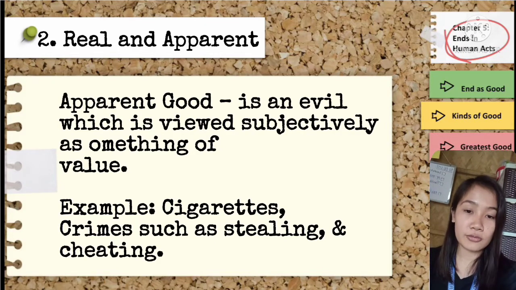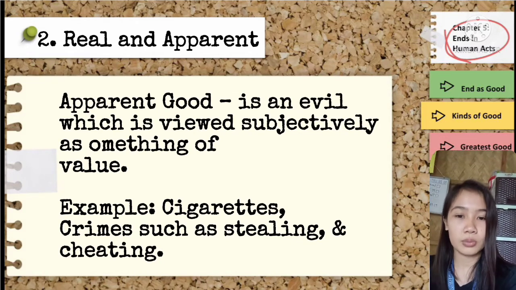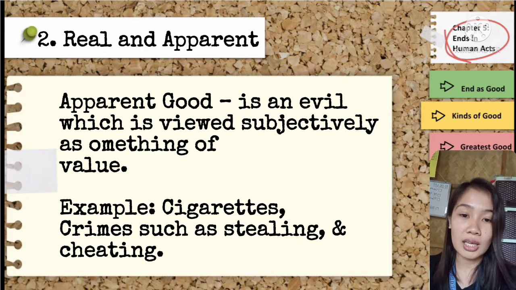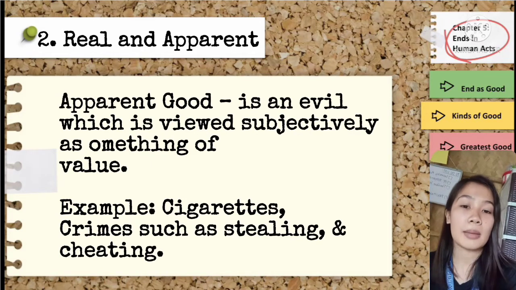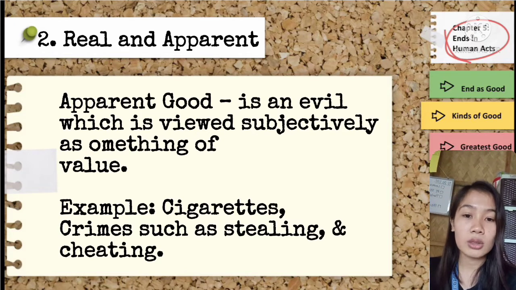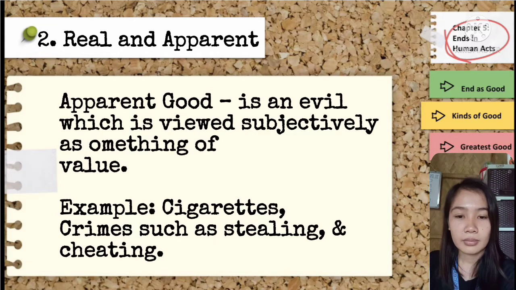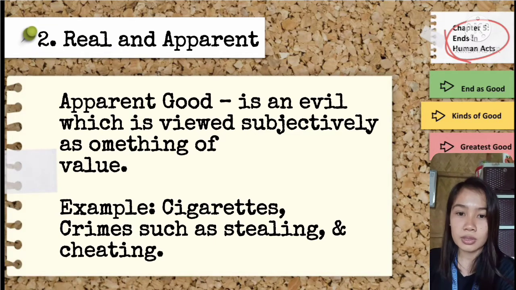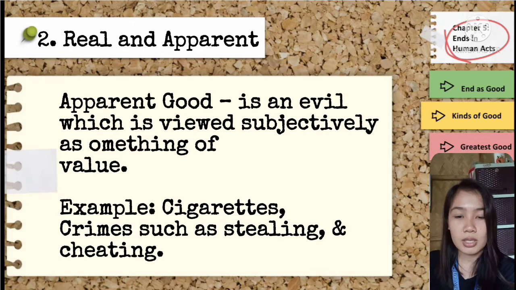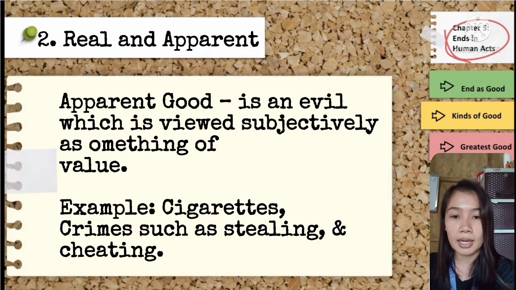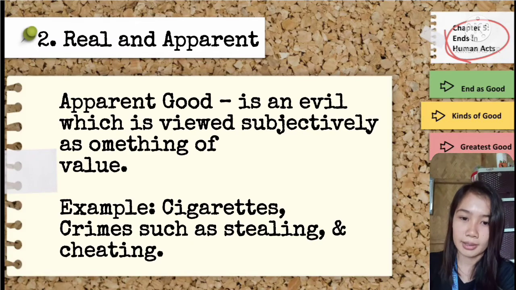Sa schools, we have cheating. Okay, so bakit nga ba nag-cheat ang mga students? Ang ibang mga students, dahil cheating ang nakikita nilang paraan para pumasa sa isang subject. Sabi nga nila, it's better to cheat than to repeat. But still, cheating is wrong. In short, apparent good is evil which is disguised as something good. So, as a human being, dapat alam natin yung ginagawa natin kung tama ba talaga ito or mali.